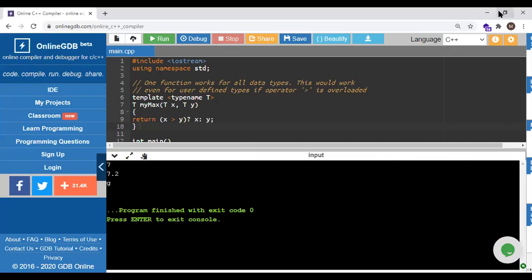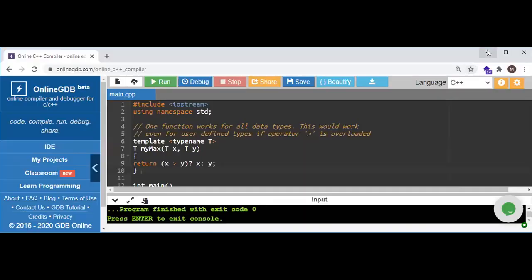Okay. So we'll share this code on the group also, and you will be able to perform this.